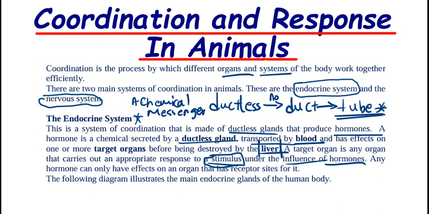These receptor sites are more like signals. So if the hormone which is secreted goes to the target organ, and that organ doesn't have receptors for that particular hormone, nothing will happen. Unless that organ has receptors, more like signals, for that particular hormone, a response cannot occur.